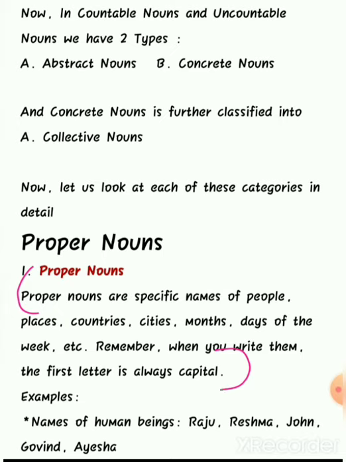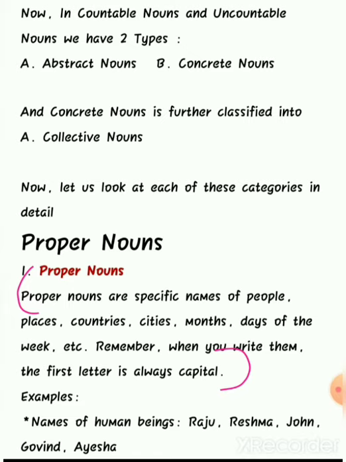So what are proper nouns? The specific names of people, places, countries, cities, months, days of the week. These all come under proper nouns. Okay, and whenever we write the first letter of the proper noun, that would be always in a capital letter.